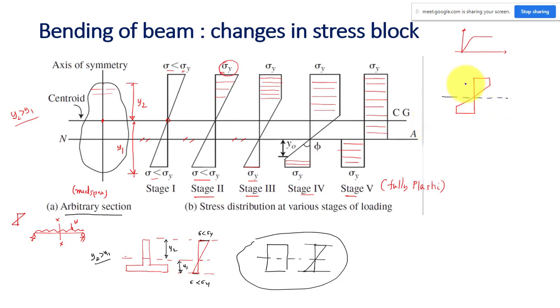So suppose you are in stage 3, or let us say stage 4. So I have a stress block something like this. That means this part of your beam, this is my stress. Let us say this is my cross section. Let us take a beam, maybe a rectangular beam, some cross section, whatever it is, it is my beam. So suppose you are in this stage 4, the stress block is something like this.